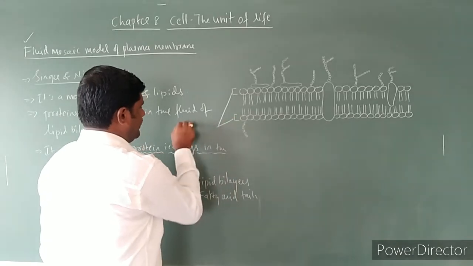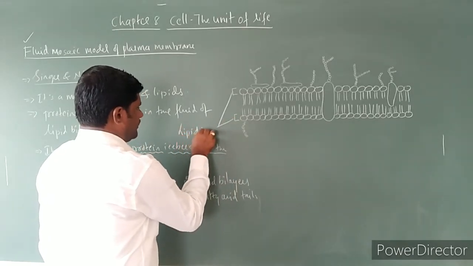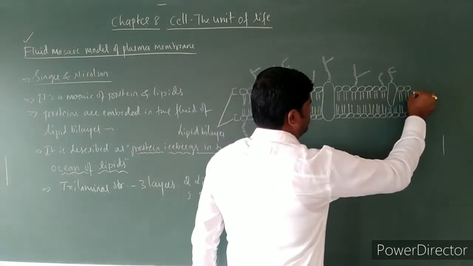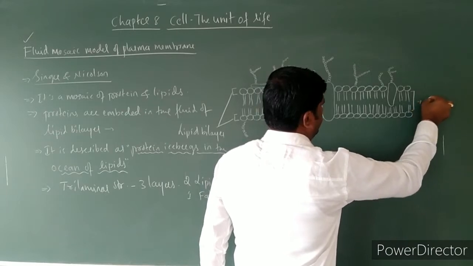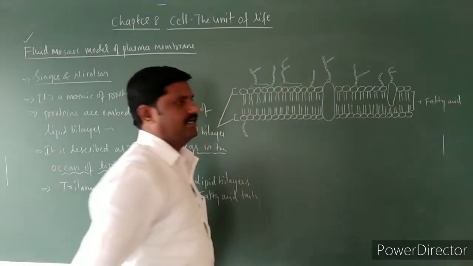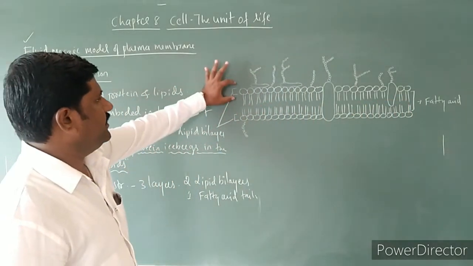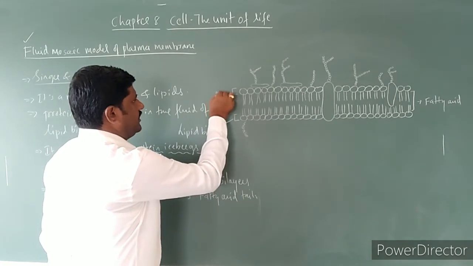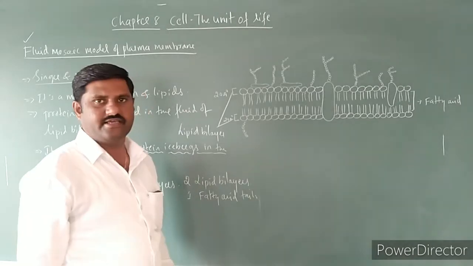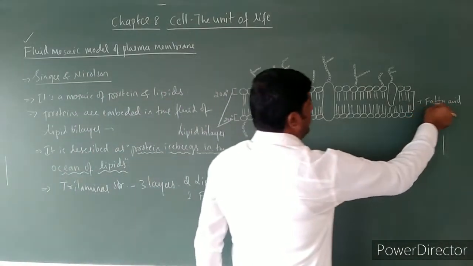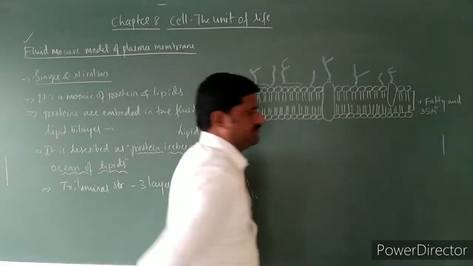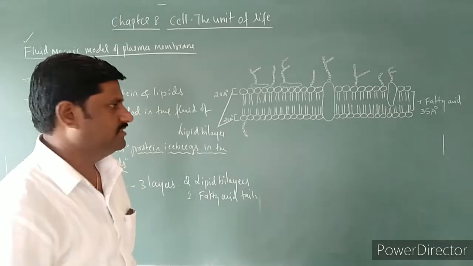See here, these two form the lipid bilayer, and the middle one is made up of fatty acid tails. The outer layers are about 20 angstrom units in thickness, and the middle fatty acid layer is 35 angstrom units in thickness.